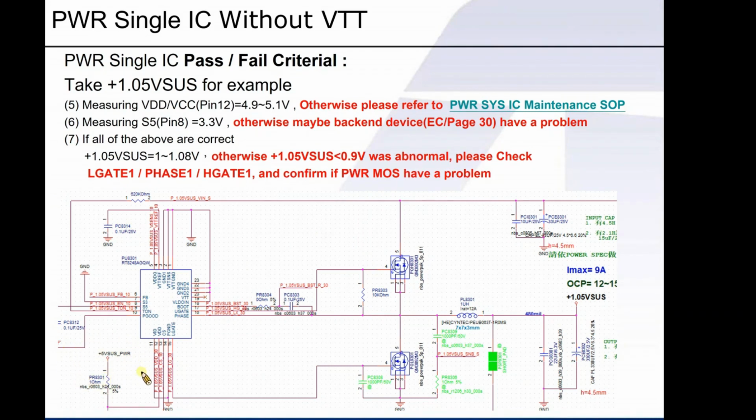Otherwise, please refer to the System IC Repair Guideline. This example shows the output of 1.05 volts will be converted into South bridge, and since one of the enable pins, which is S3 over here, will connect to ground state, there's no need for South bridge to use LDO.